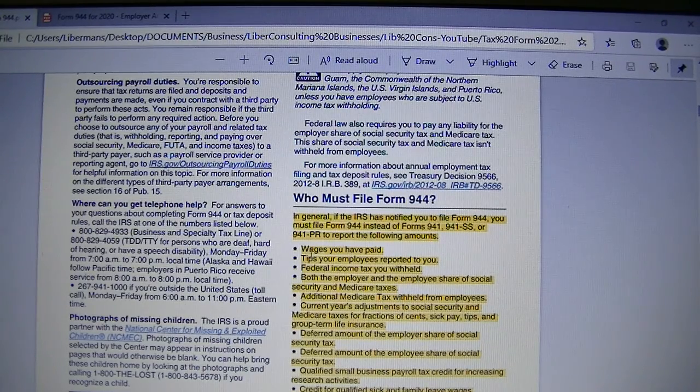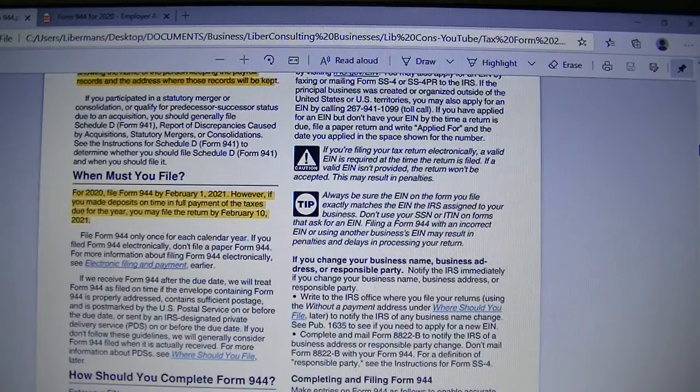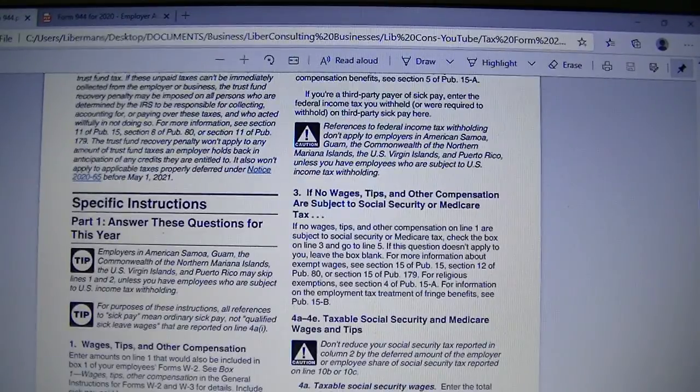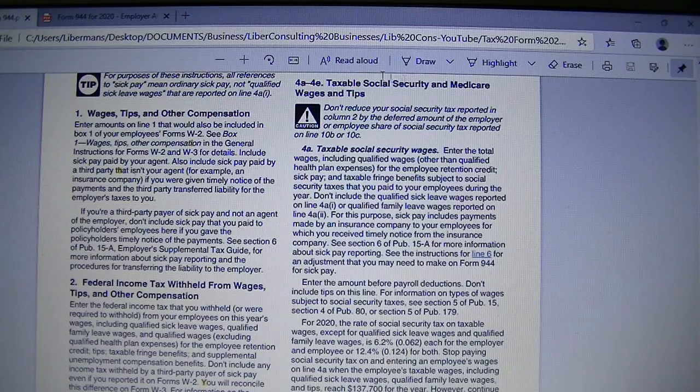That will be wages you have paid, tips your employees reported to you, and other compensation. See the general instructions for Forms W-2 and W-3 for details.